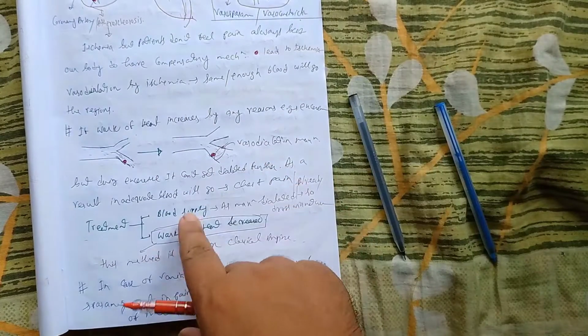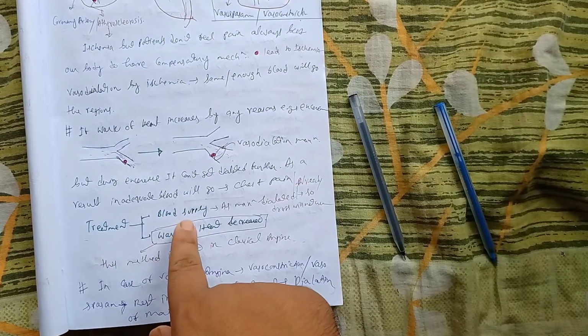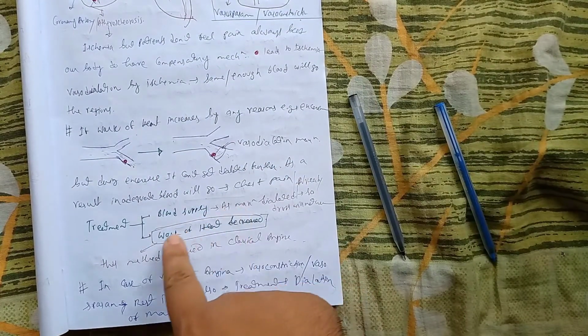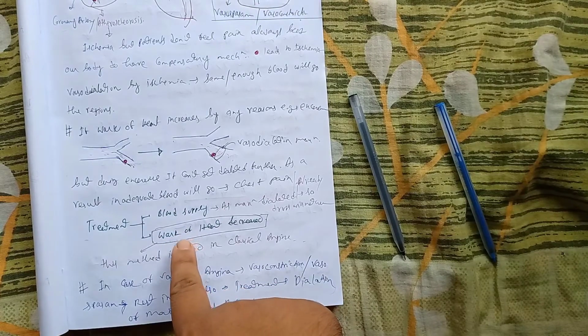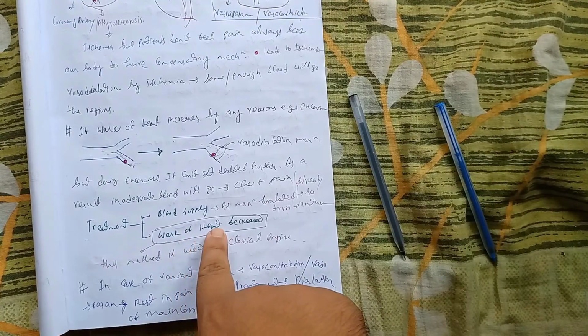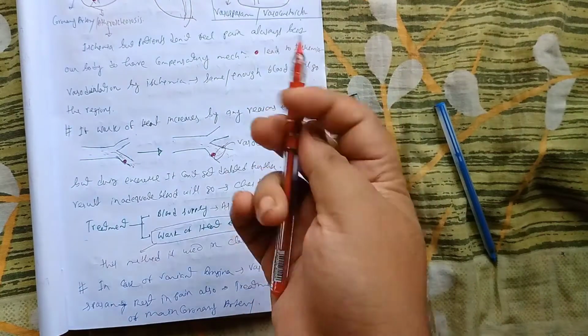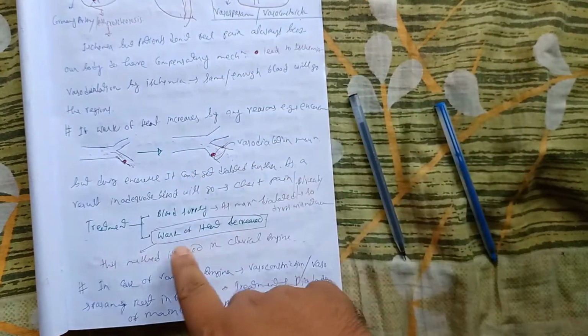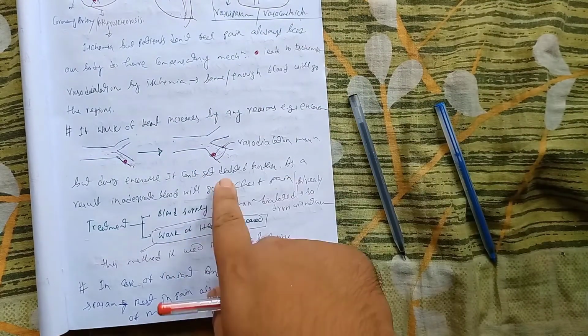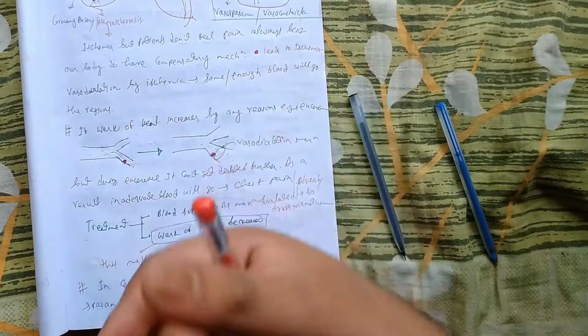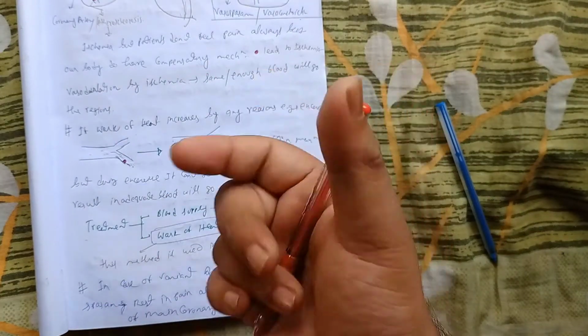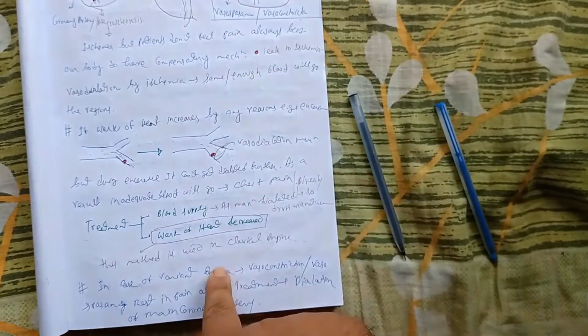Now I said in the treatment, maybe two ways, we can increase the blood supply. And one more thing we can do, we can decrease the working of the heart. So the work of the heart can be decreased by these two treatments, and we can make the patients feel better.